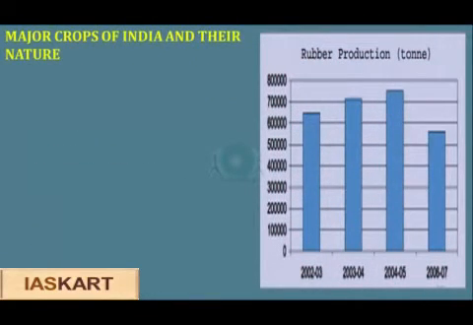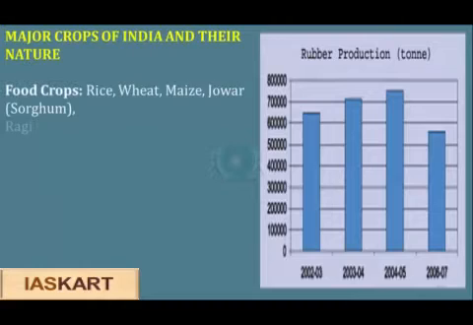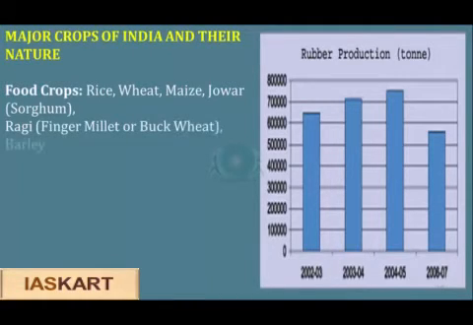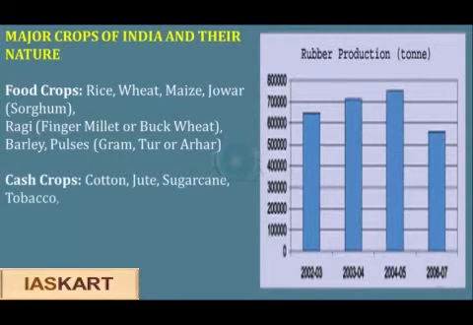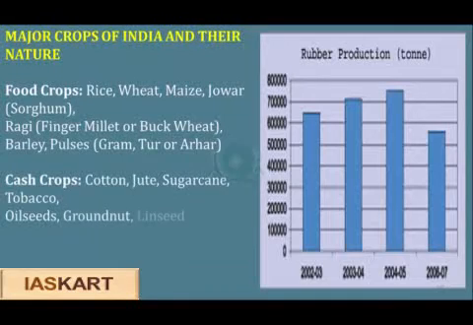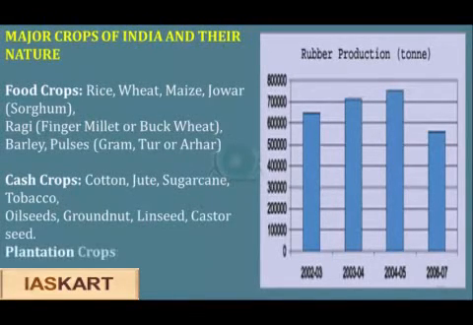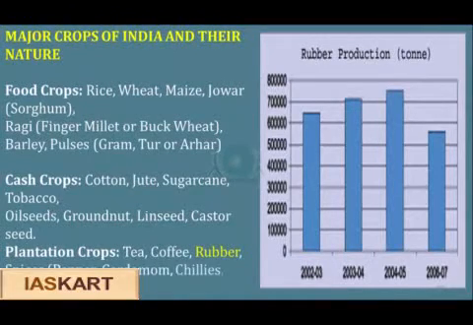The major crops of India and their nature. Food crops: rice, wheat, maize, jowar, ragi, barley, and pulses. Cotton, jute, sugarcane, tobacco, oilseeds, groundnuts, linseed, and castor seed are the cash crops. Tea, coffee, rubber, and spices such as pepper, cardamom, chilies, ginger, and turmeric are the plantation crops.